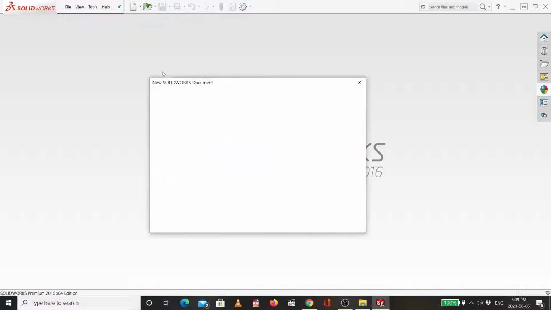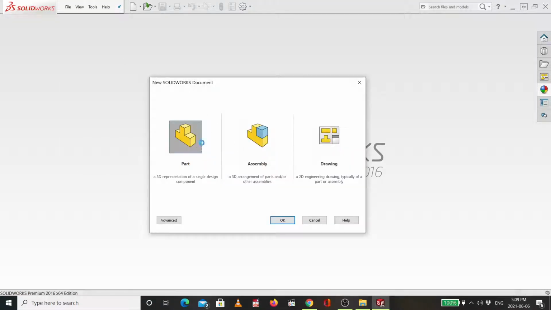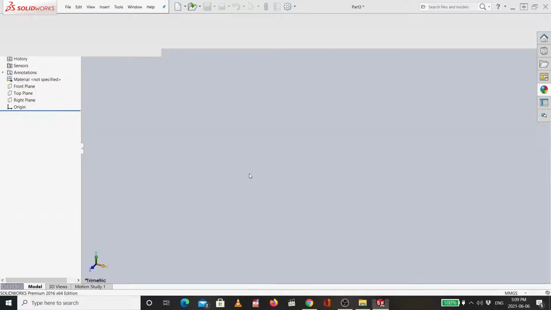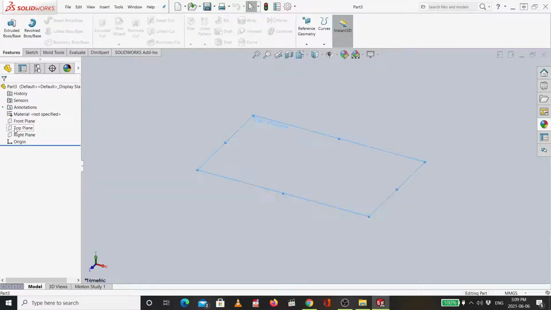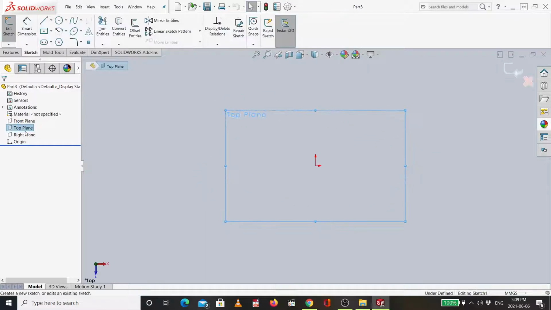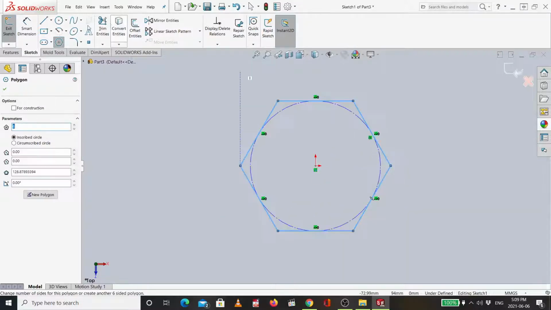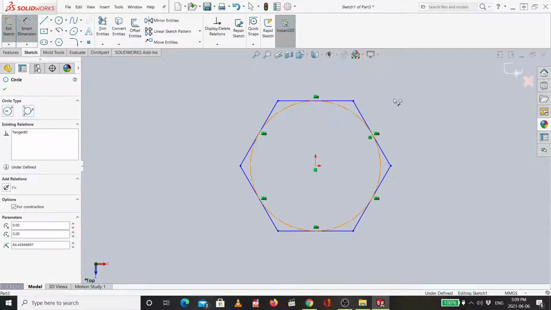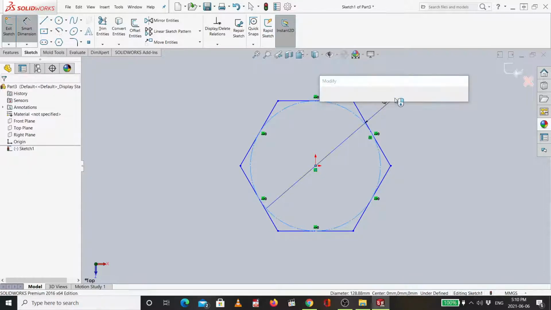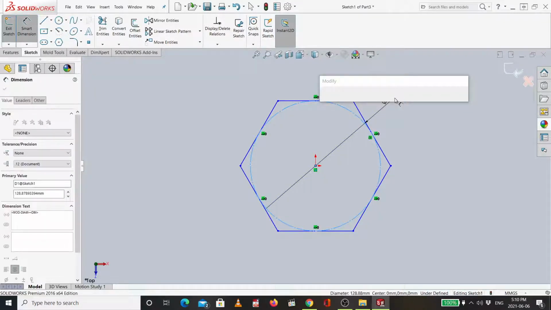So I will go new part. Then from top plane I go sketch, then polygon. I will choose 6, so hexagon. I will start from center up to here. The smart dimension I will have 10 millimeter.